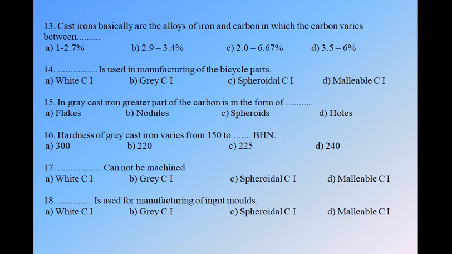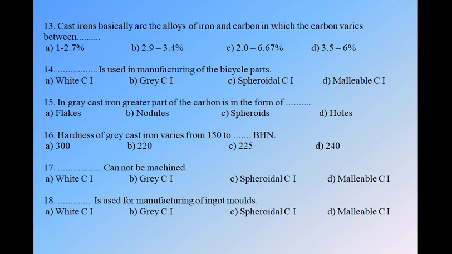Next, question number 15. In grey cast iron, the greater part of the carbon is in the form of, we have four options: flakes, nodules, spheroids, and holes. In grey cast iron, the greater part of the carbon is in the form of flakes, so it is the harder one. Okay, next, question number 16.